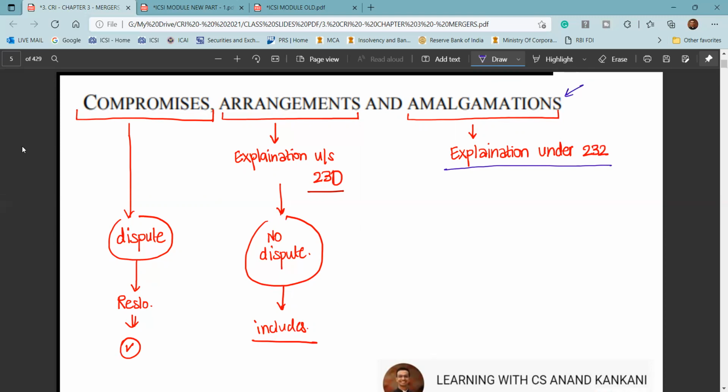And further you can also explain that amalgamation is defined in the Income Tax Act. Similarly, with respect to arrangement, arrangement is not defined anywhere, but it is provided in the explanation of section 230, and that's where you can explain the particular word. So just these short points, what you can do is basically make a note of it.